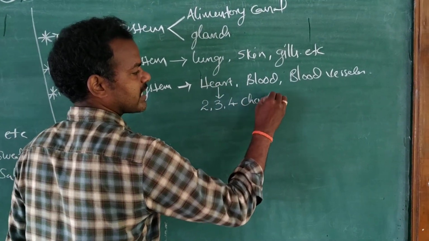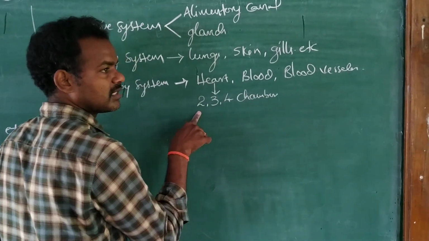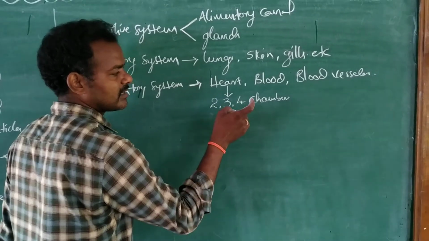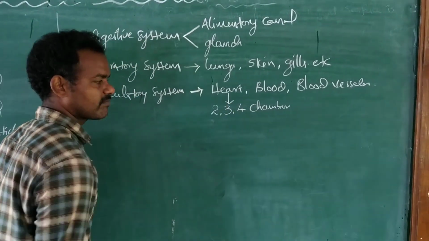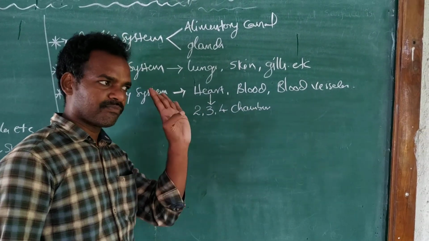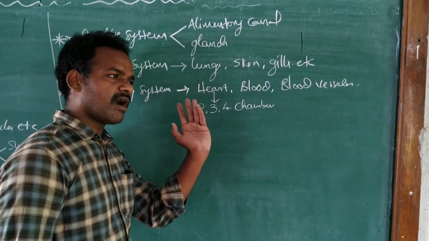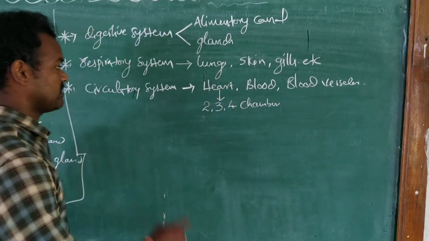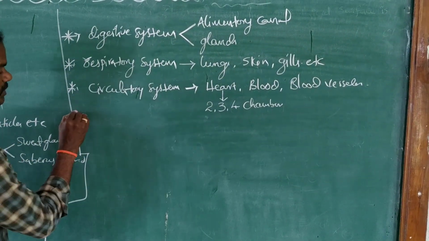For example, fishes have 2 chambers, reptiles have 3 chambers with one incomplete, and apes and monkeys have 4 chambers. In reptiles, except the crocodile which has 4 chambers, the remaining reptiles and amphibians have 3 chambers. So that is their circulatory system.